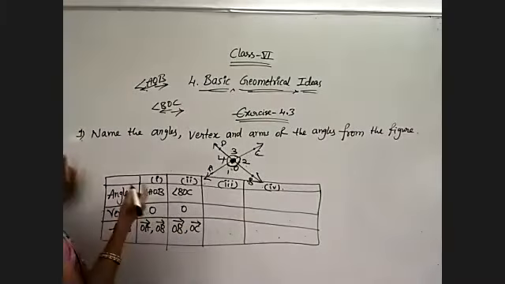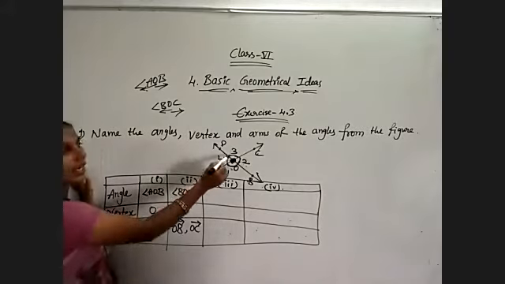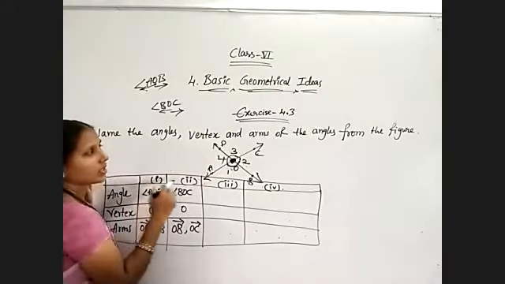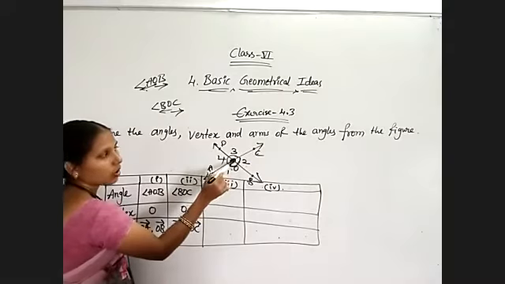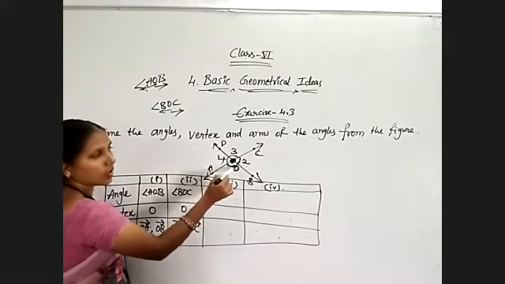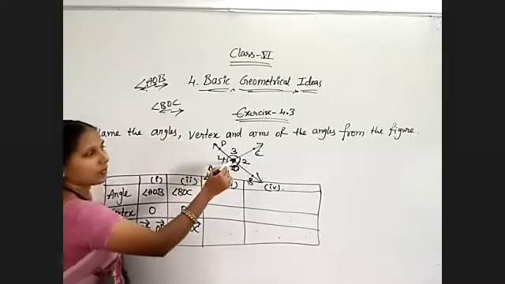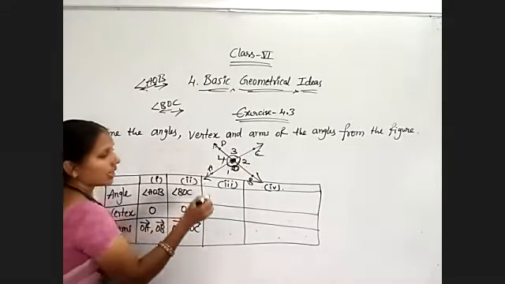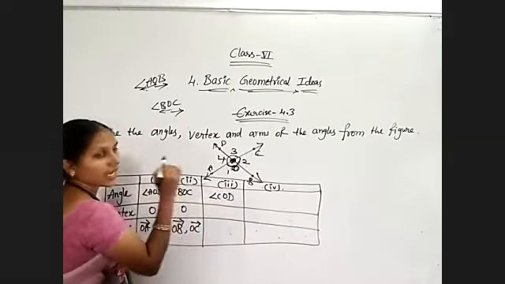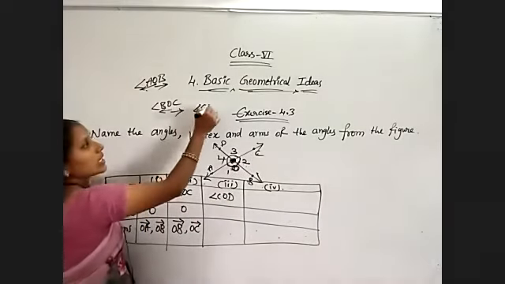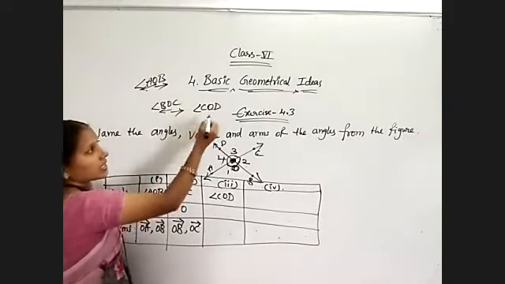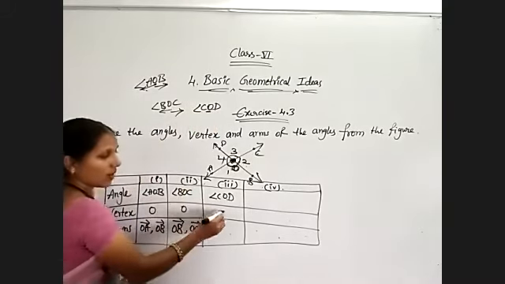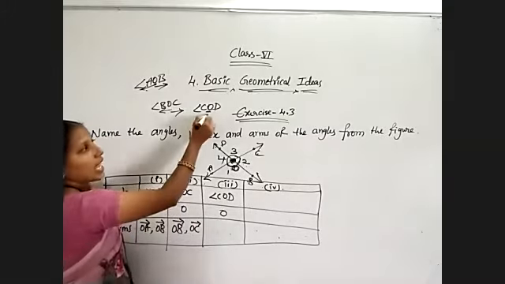Okay. Next, try to write the remaining third angle here. What will we get? COD. Here letter O is common for all sides. Understand, midpoint is O. So COD. Angle COD is my third angle. So in this COD, what is the vertex? Middle point O only, no? So vertex is O. Now what are the arms?